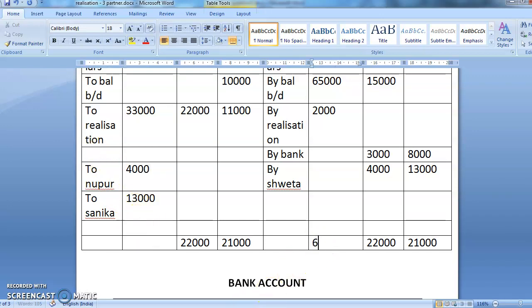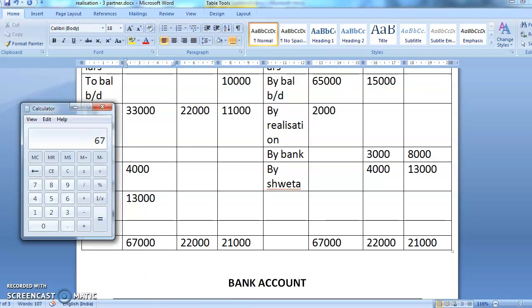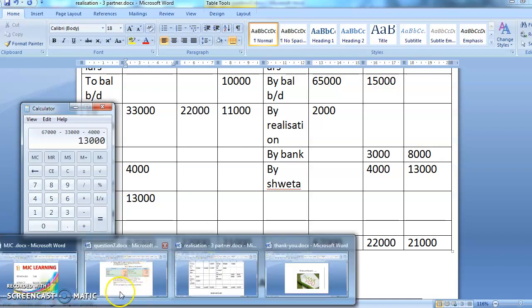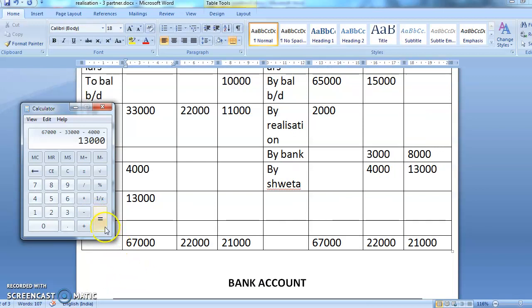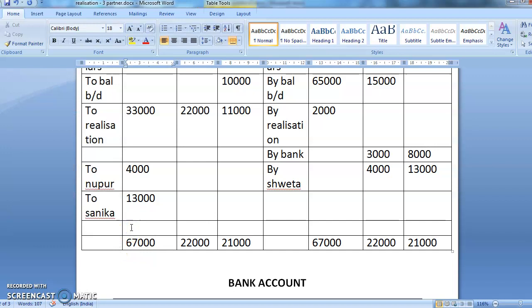Now see, I think here this is the bigger side. So this comes to 67,000. Here also 67,000. So this will be the final settlement for Shweta. 67,000 minus 33,000 minus 4,000 minus 13,000. So what is left? 17,000.